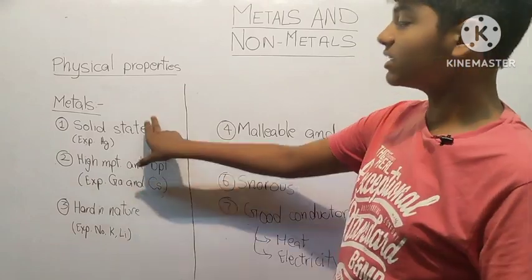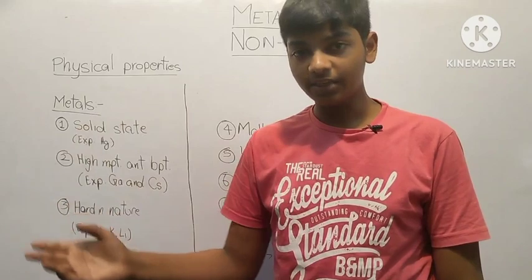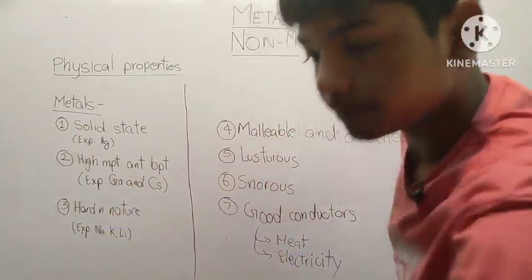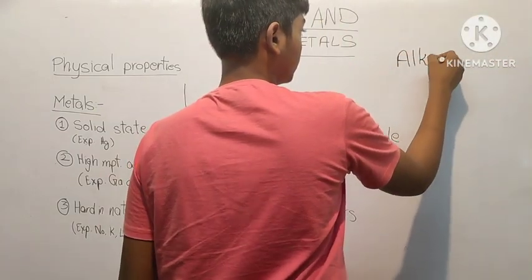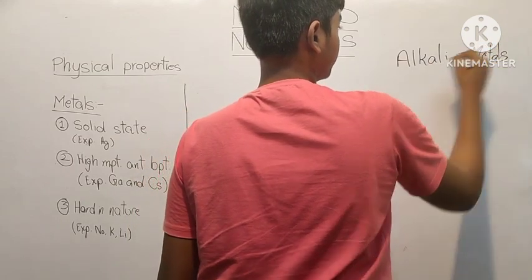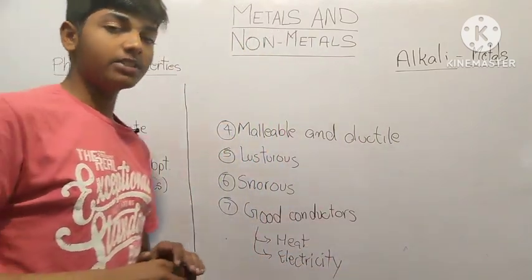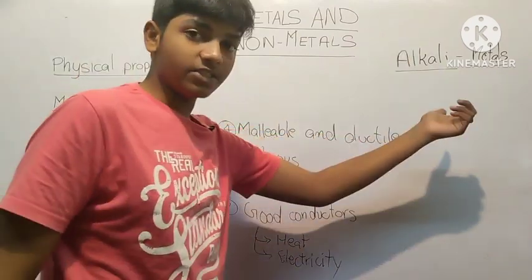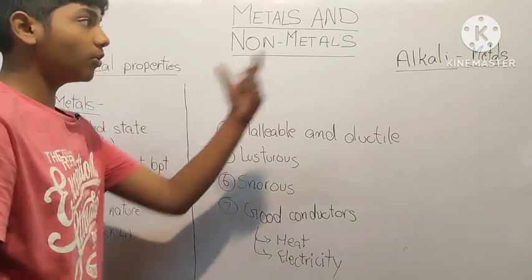And metals are generally hard in nature. That means you can't beat it or you can't cut it with a knife, except alkali metals. The word alkali metals is broken into two parts, alkalis and metals. Alkalis we have learned in acids, bases and salts: alkalis are those bases which are dissolvable in water. So bases which can dissolve in water are known as alkali.